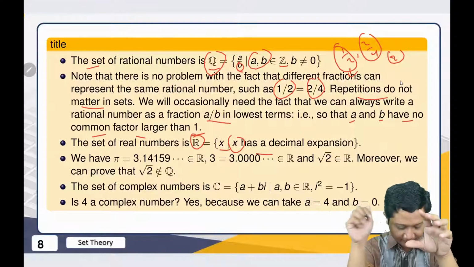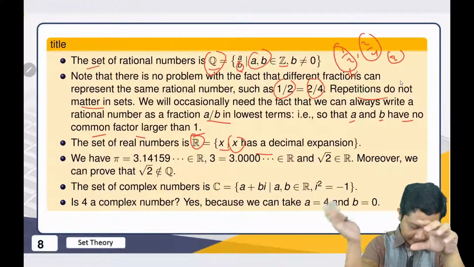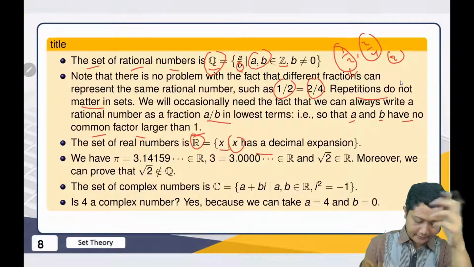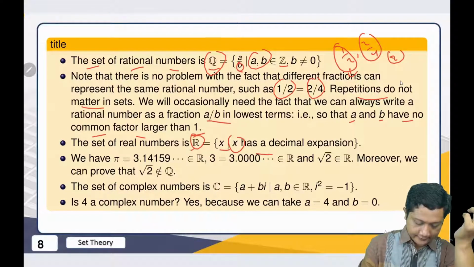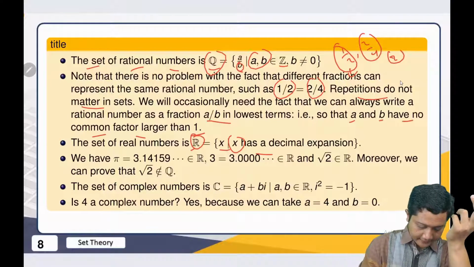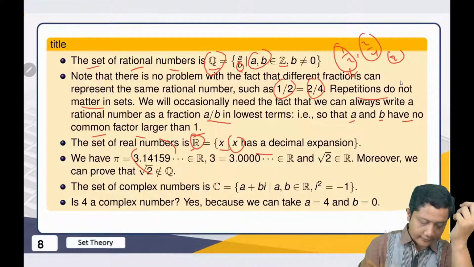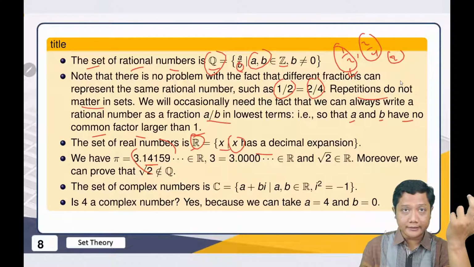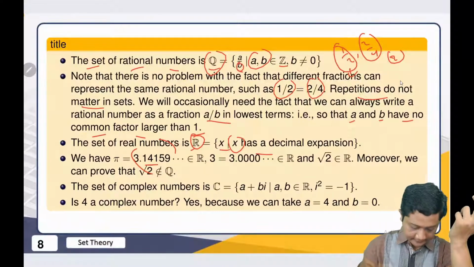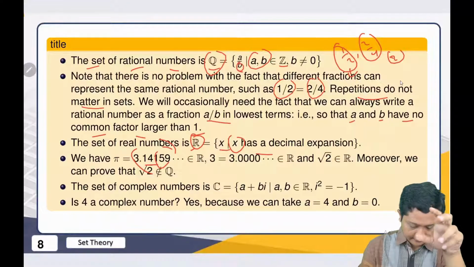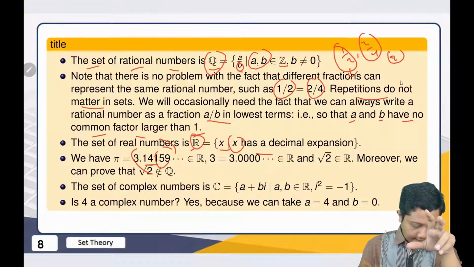We can divide a number by another number. And a rational number, of course, has a decimal expansion. So this is of course a real number also. And pi is a real number, and pi is not equal to 3.14, right? Because pi is another number. That's only the approximation, because it is close enough.